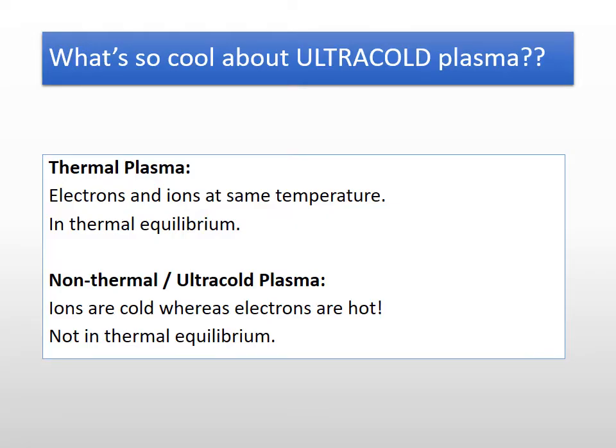So, what's so cool about this ultra cold plasma? Okay, so first let's see what a thermal plasma is. In normal cases, there are electrons and ions which are at the same temperature. So we can say that they are in thermal equilibrium. But in case of non-thermal or ultra cold plasma, the ions are very cold, but the electrons are very hot, and still they are residing in the same area. This is because they are not in thermal equilibrium.